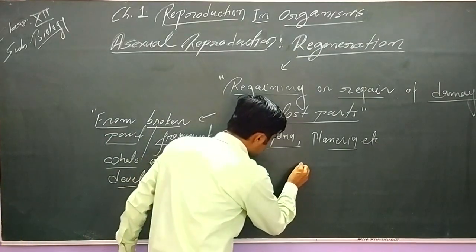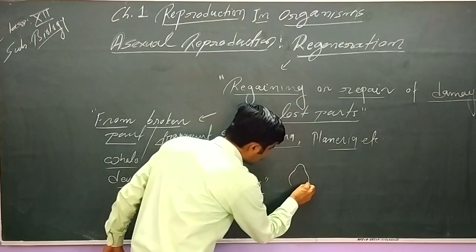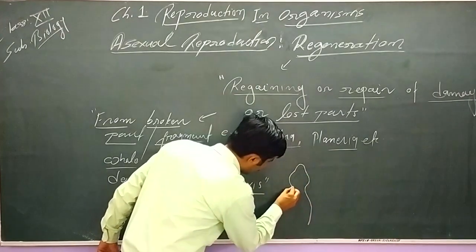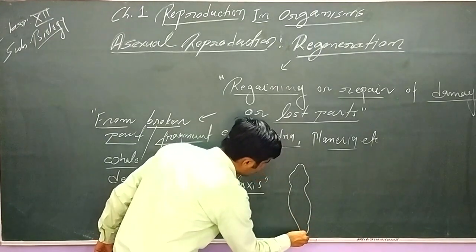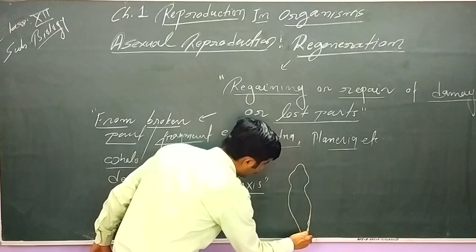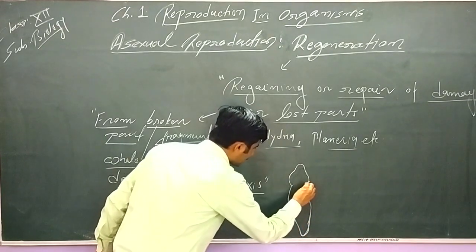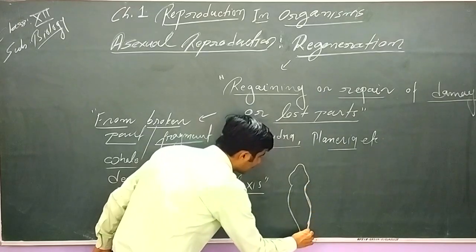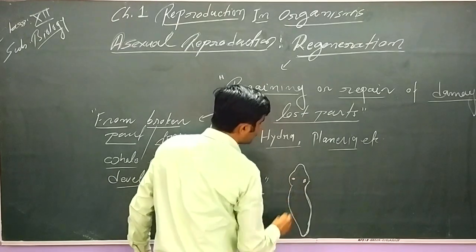All of you have seen the diagram of Planaria. Planaria is a member of Platyhelminthes. This is the example, a freshwater flatworm, or a free living Platyhelminth.